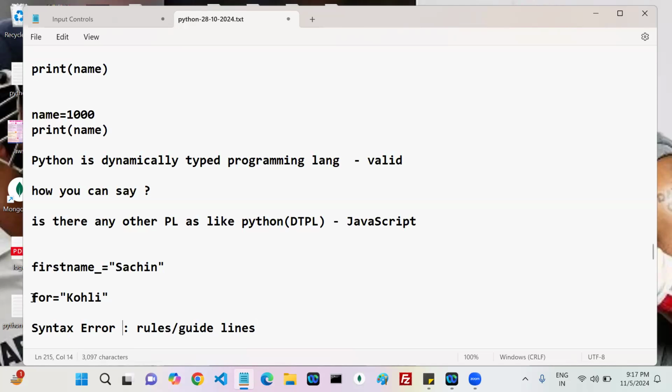If you ask why we should not use for, okay, I don't have an answer. You should not use a reserved word as a variable name. That is a rule. If you ask why, there is no reason. Okay.